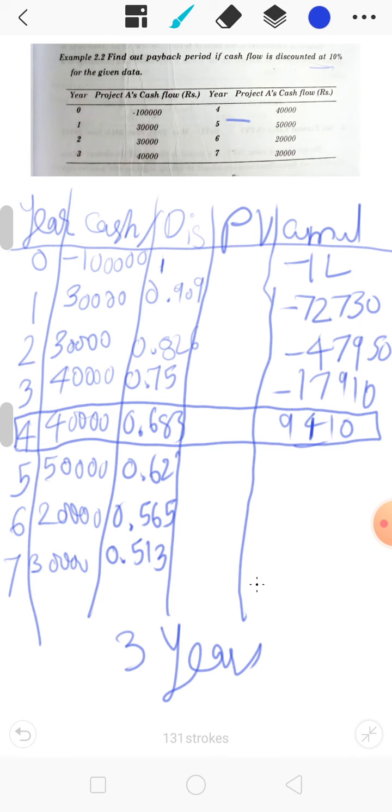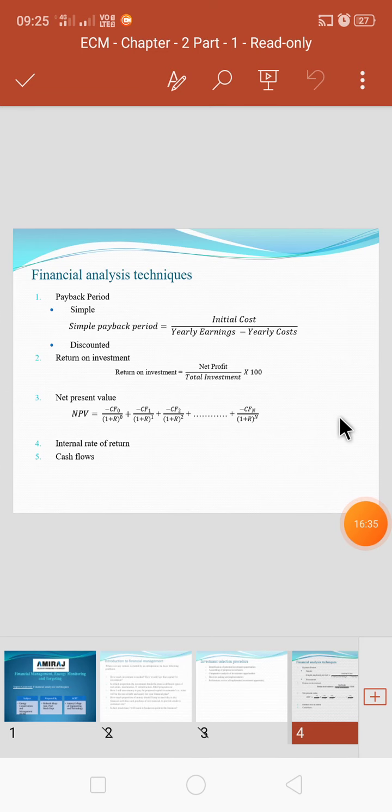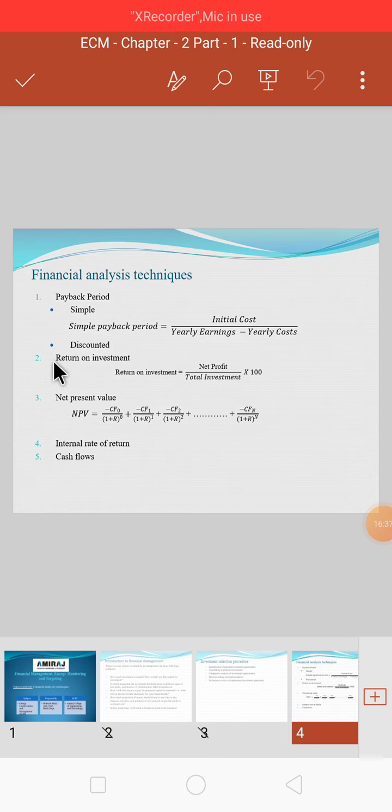Okay, so this is the discounted payback period. So next, the next instruments which we are going to discuss are return on investment and net present value. So return on investment. So what does return on investment mean?